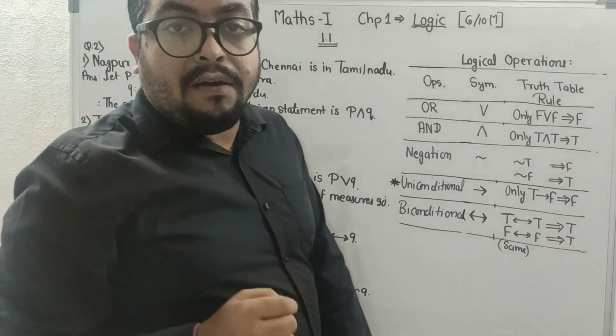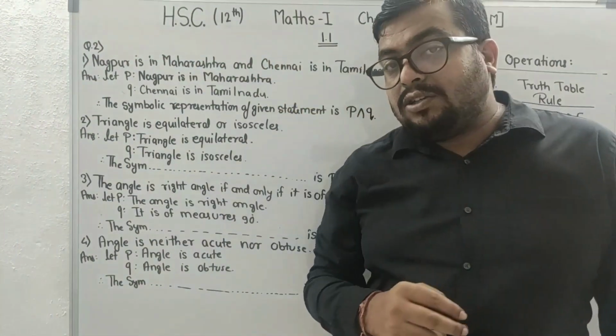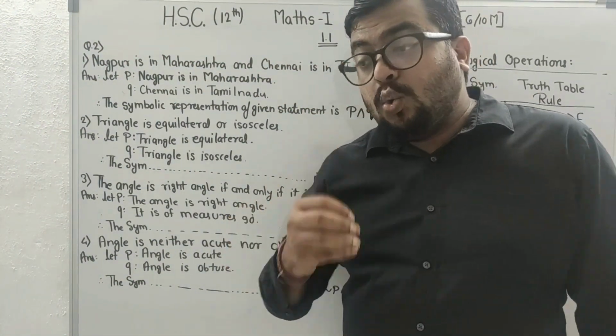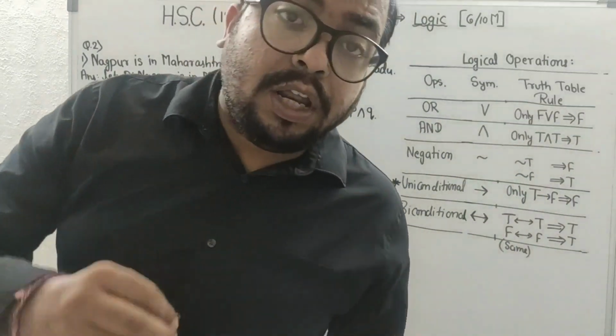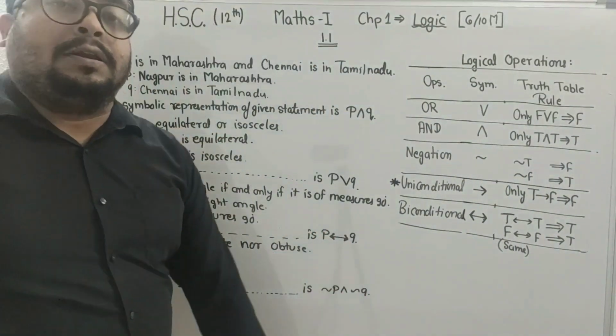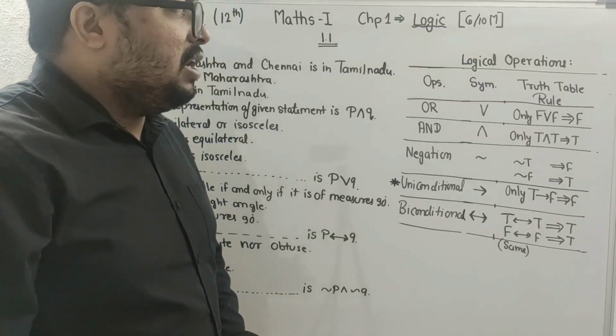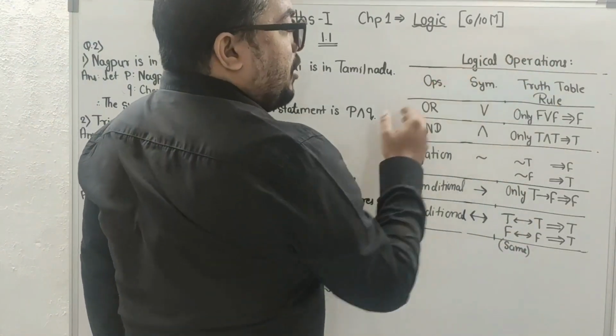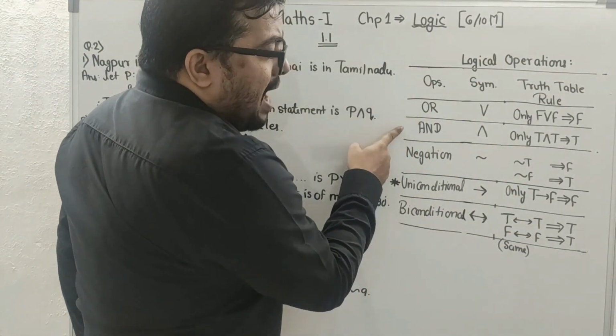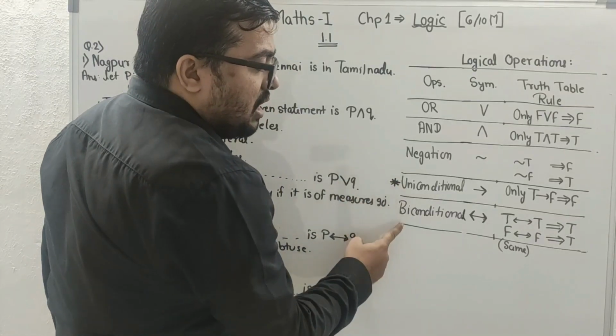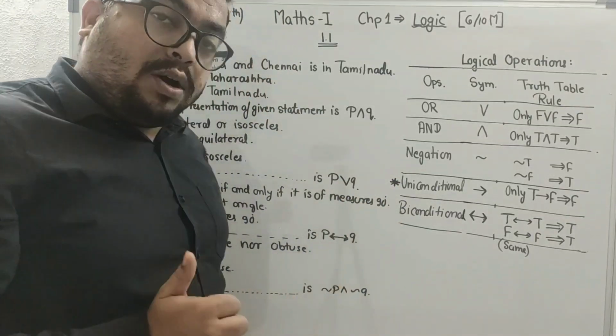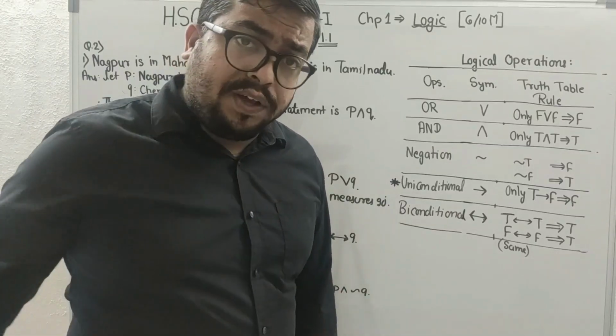In this, you will have two statements or one statement, and you have to write that into symbolic representation. We will use these logical operations: or, and, negation, unique conditional and biconditional. Okay? Pay attention over here.